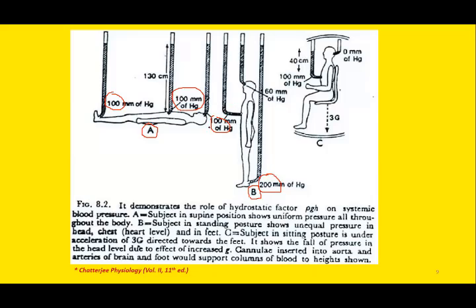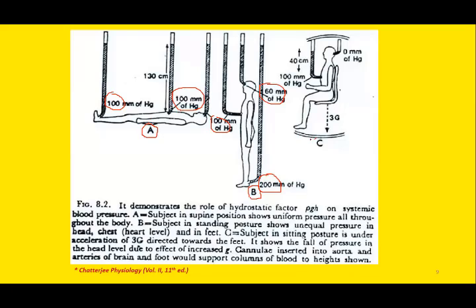Similarly, the pressure in the head, which was 100 millimeter, has now dropped to 60 millimeter. So unequal distribution is there in standing position in contrast to supine position.